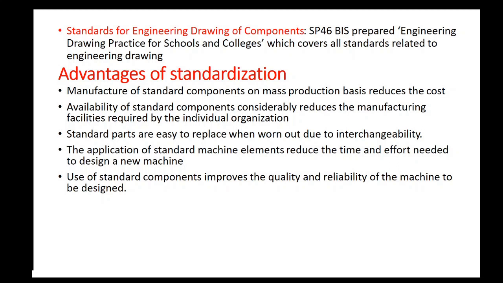Fourth one is standardization reduces the time and effort needed to design a new machine. Suppose you want to transfer power from one shaft to another. You can use a set of gears, or otherwise you have a provision to use chain and sprocket mechanism. Otherwise you can use pulley belt mechanism. These machine elements are available in the market as standard components. So you can use these components for transmitting power from one shaft to another. You don't need to design a new machine or a new machine element for this purpose. This is also an advantage of standardization.